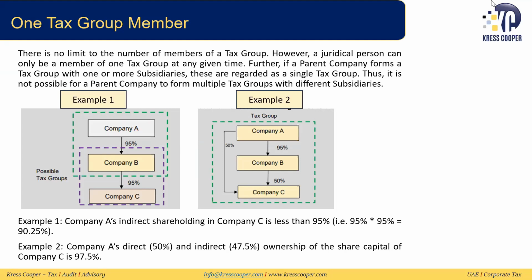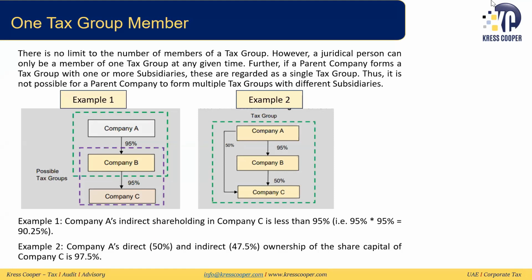So we had seen that here company A has a 95% ownership with company B, so it can form a tax group. Then it has indirect ownership in company C through company B, and company B has a direct ownership of 95% in company C. So this in turn is not giving the effective ownership of more than 95. This is giving 90.25. So company A cannot be in a tax group with company C. It can only be part of a tax group with company B. Company B, on the other hand, can be part of a tax group with company A or company C. So they need to decide which tax group they want to form. So they have two possible tax groups in this example.